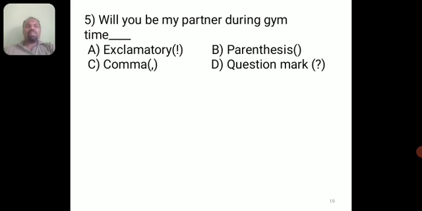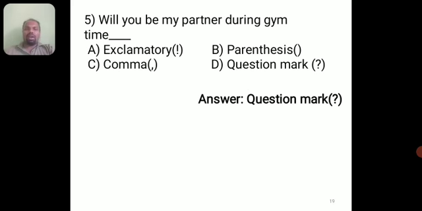Will you be my partner during gym time? It is a sentence that is making a question, right? The options are exclamatory, parenthesis, option C is comma, and option D is question mark. As it is a question, your right answer is the question mark.